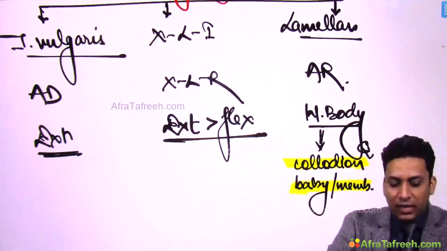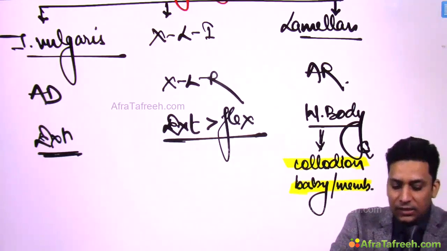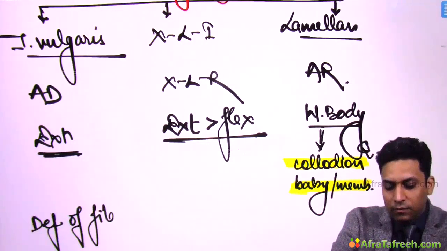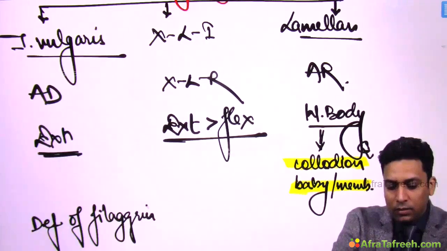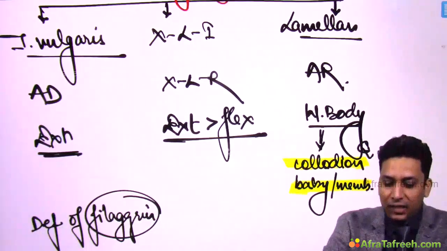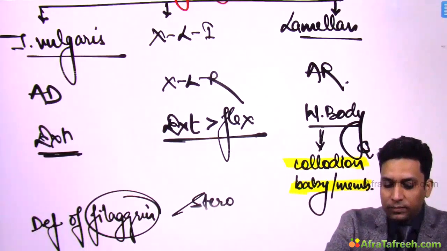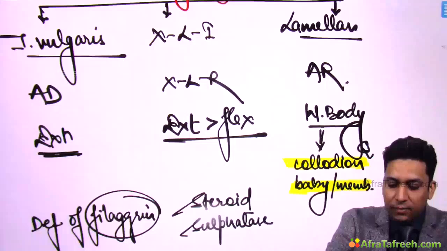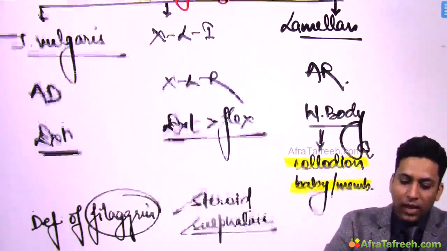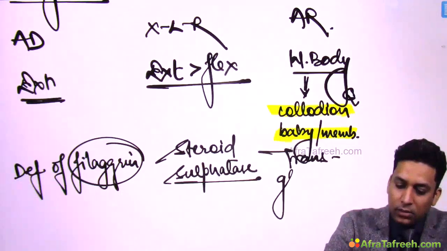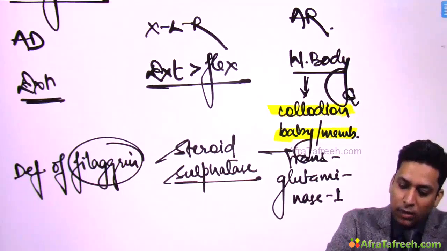Now what is the reason for these conditions? There are few defects, like in ichthyosis vulgaris, the reason is there is deficiency of filaggrin. So this protein is deficient, while in X-linked there is deficiency of steroid sulfatase enzyme, while in lamellar ichthyosis there is deficiency of transglutaminase 1.